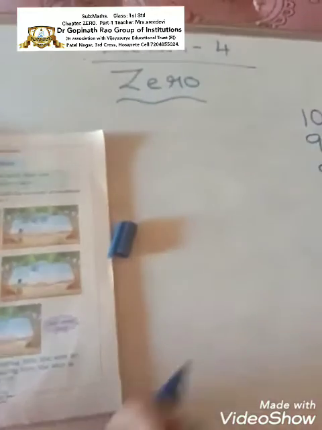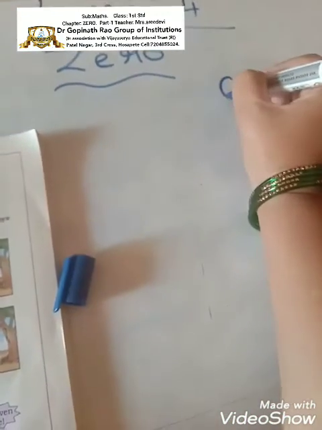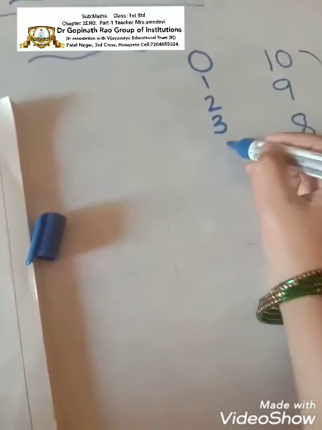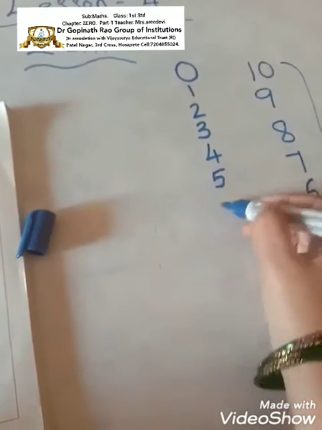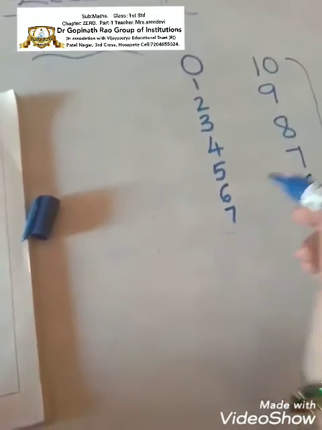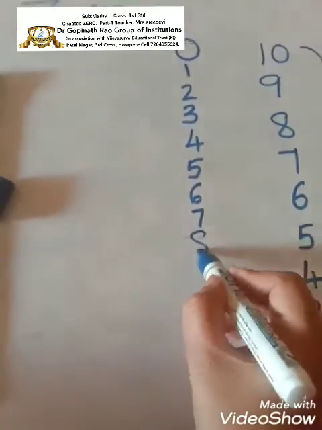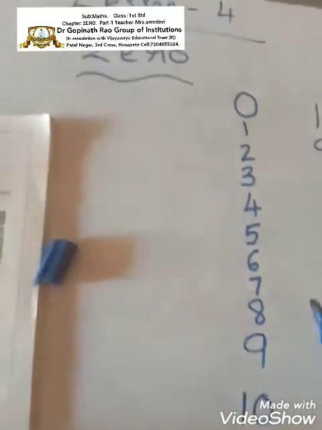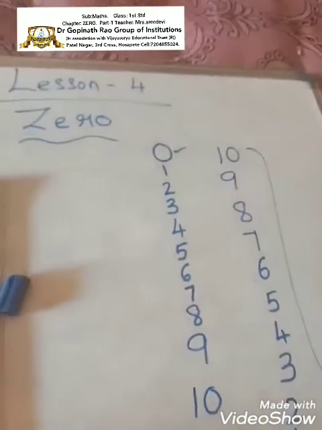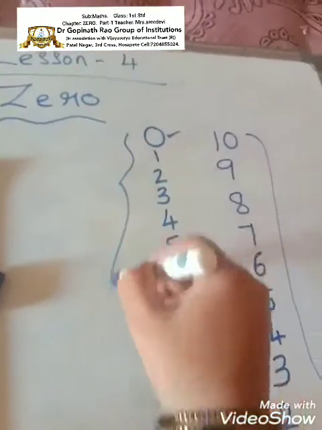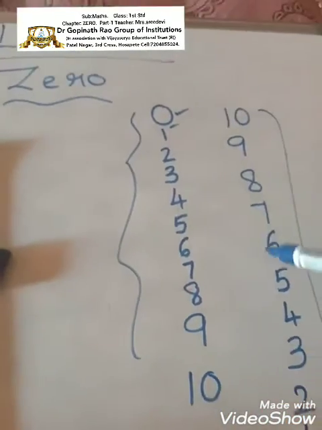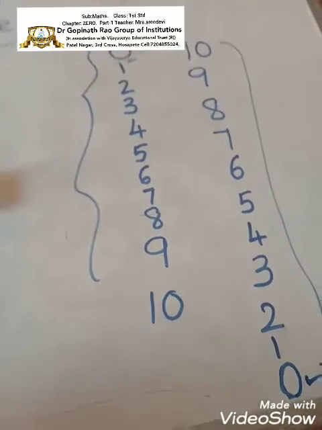If we write from the first, we have to start with the number 0. Then comes 1, 2, 3, 4, 5, 6, 7, 8, 9, then 10. See, here is 0. If you write the next numbers in order, then 0 comes at the first. If we write the numbers backwards, 0 is at the last. Okay children, did you all get it?